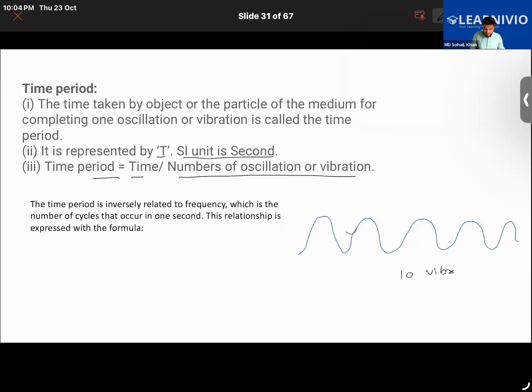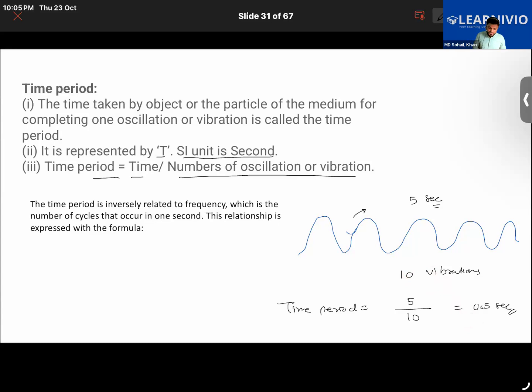In order to produce these 10 vibrations, the time it took was, let's say, 5 seconds. So time period will be equal to total time taken, that is 5, upon total vibrations, 10. So that is 0.5, meaning that in order to produce one vibration, it took 0.5 seconds of time. Getting it, guys?